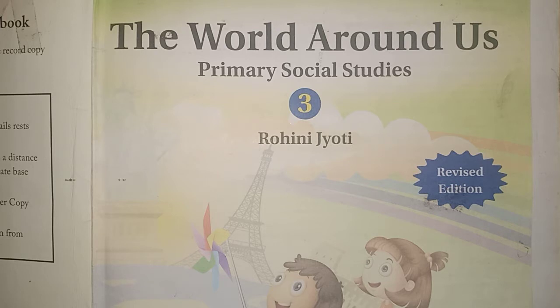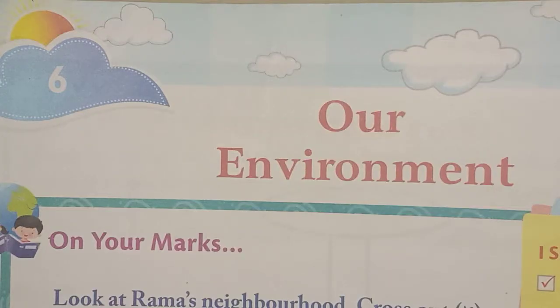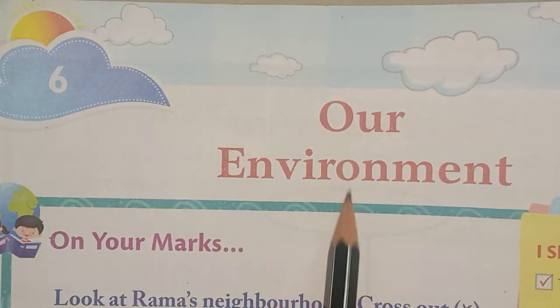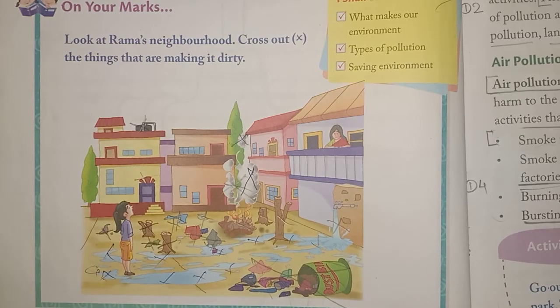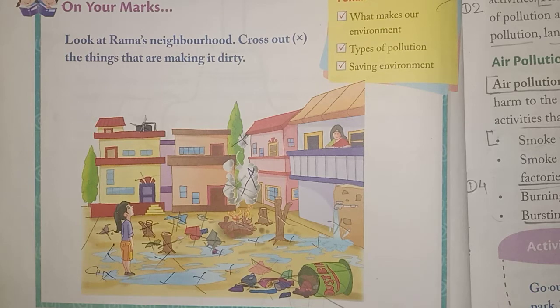Today we will learn from The World Around Us, Primary Social Studies Standard 3. Lesson number 6, Our Environment. Now on the same page you have been given one activity. Look at Rama's neighborhood. Cross out the things that are making it dirty.